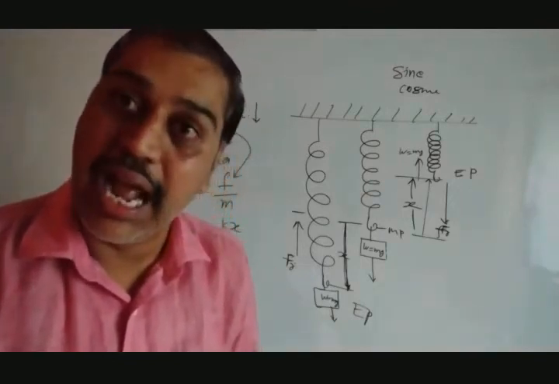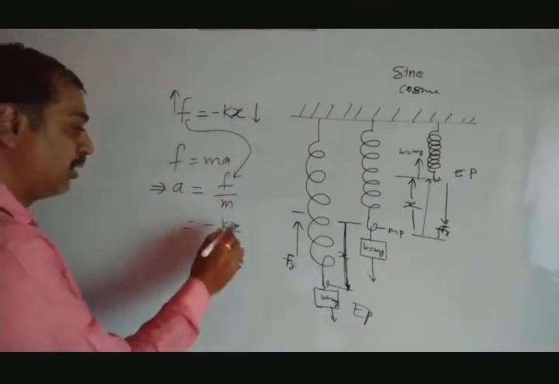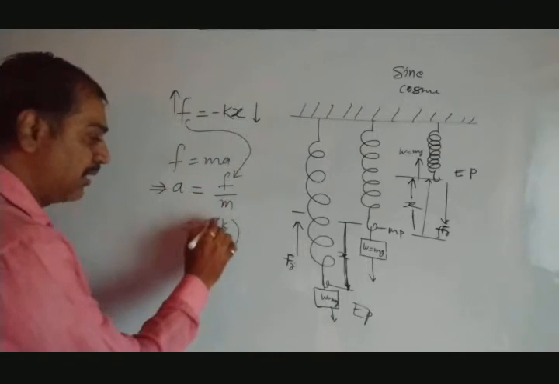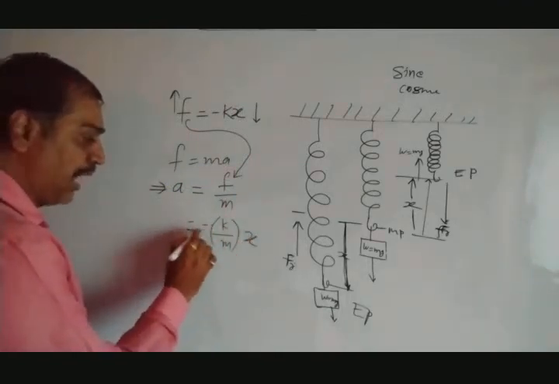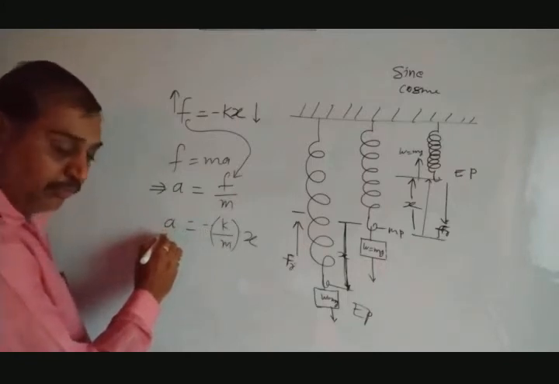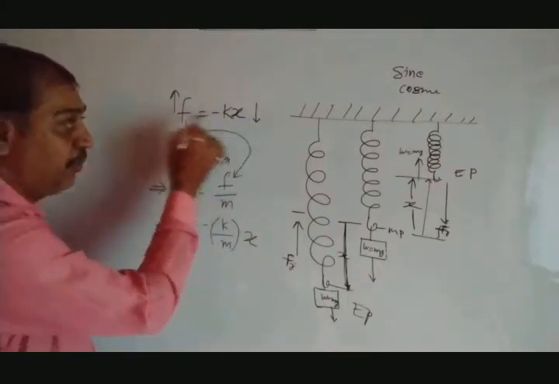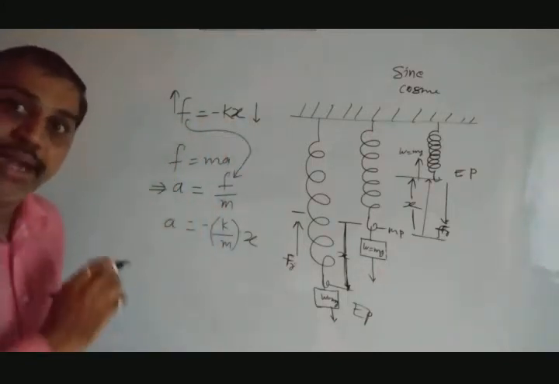That can be written as a equal to minus k by m into x. Again this minus sign shows the direction. Now see here, force and x are moving in opposite directions. That is the meaning of the minus sign.